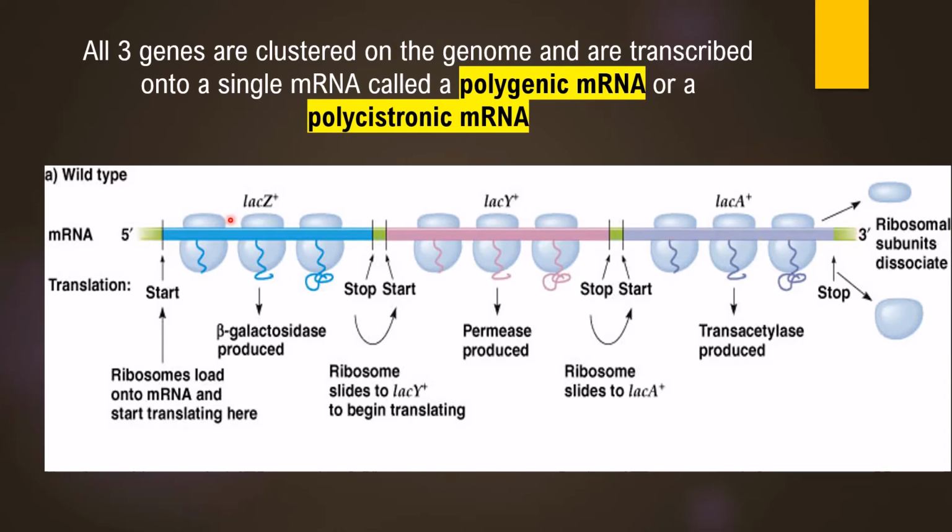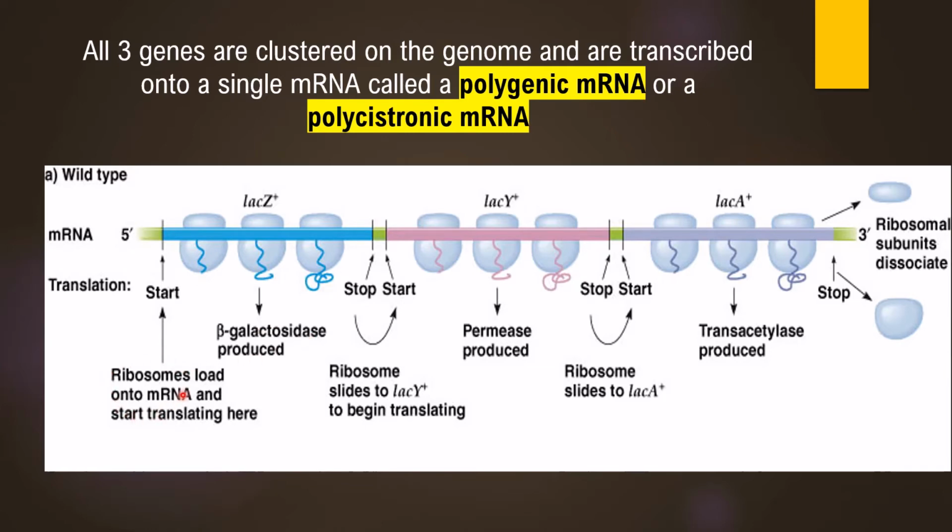Lac operon has three structural genes, Lac-Z, Lac-Y, Lac-A. After the transcription of the Z, Y, and A genes within the lac operon, the mRNA that is synthesized will have information for Lac-Z protein, Lac-Y protein, and Lac-A protein. So ribosomes will bind to the 5' end of this polycistronic lac mRNA and carry out the translation. This section is going to result in production of beta-galactosidase.